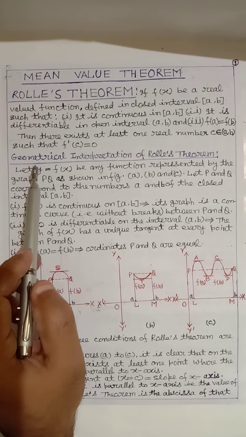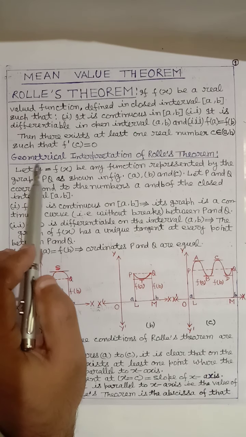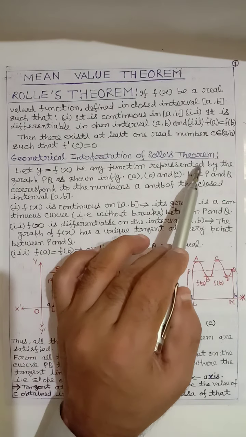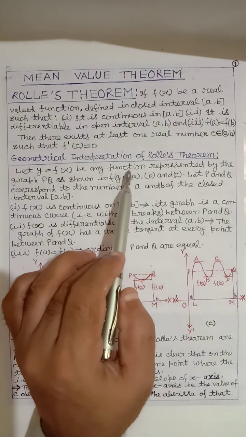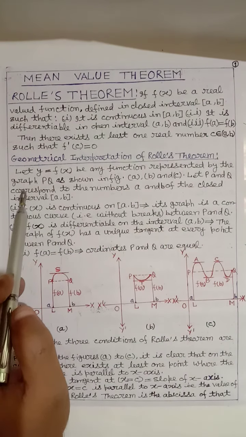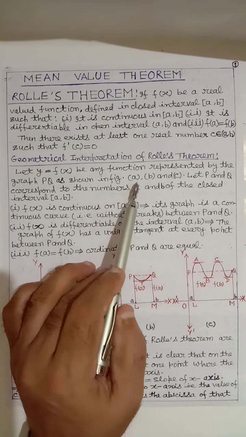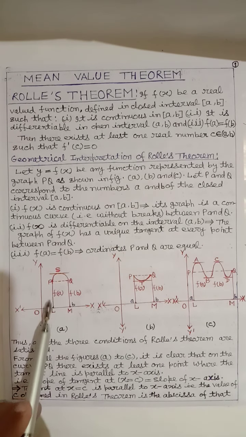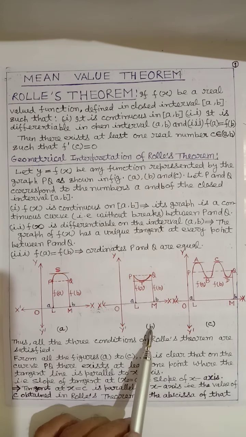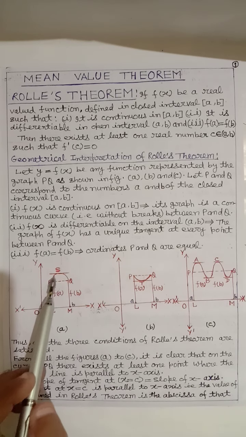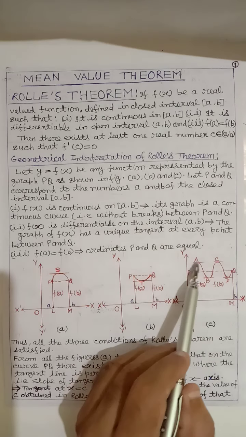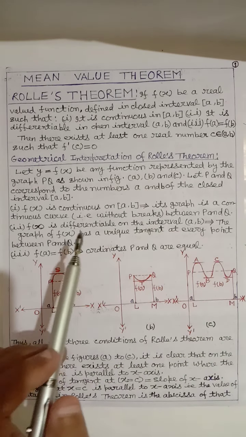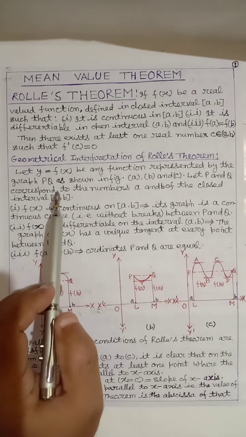Here is the geometrical interpretation of Rolle's theorem. Let y equal to f(x) be any function represented by the graph PQ as shown in figures A, B and C. This is the graph PQ here in figure A, and this is figure B, and this is figure C, with the graph PQ.